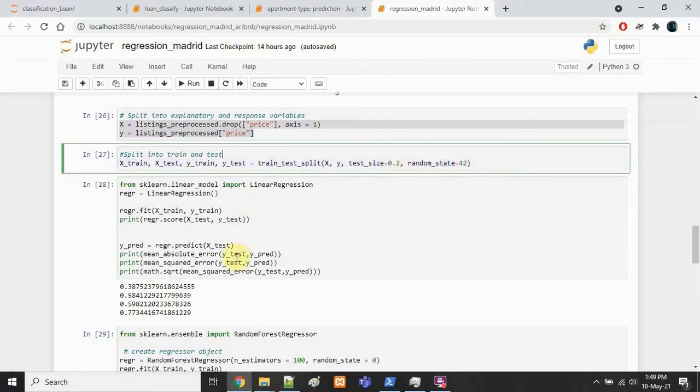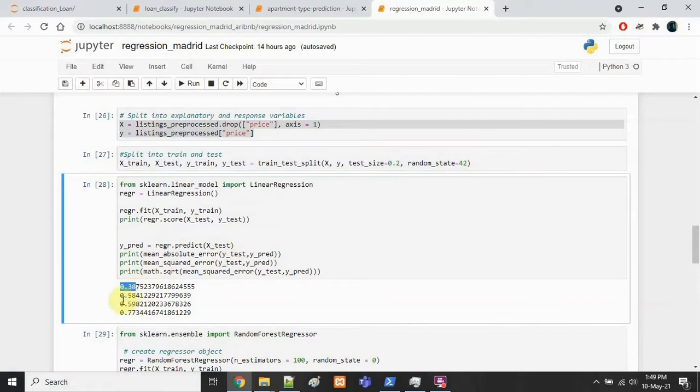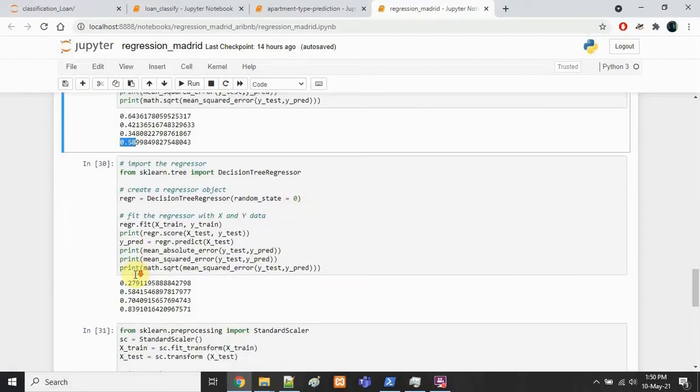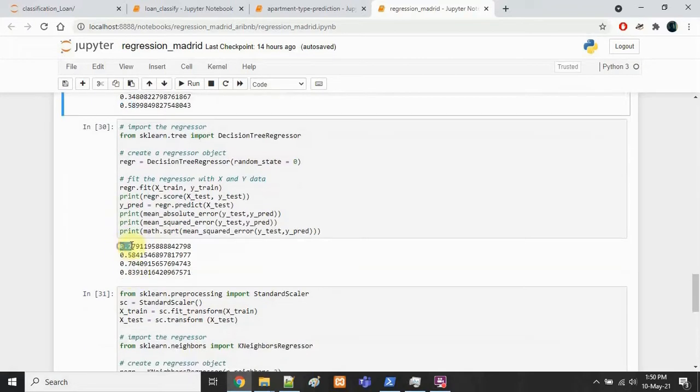That is 80-20. Then we see that the accuracy score with linear regression is 38%, the MAE is 0.58, and RMSE is 0.77. With random forest regressor, the accuracy is 64%, MAE of 0.42, and RMSE of 0.58. With decision tree regressor, it's 27% accuracy, meaning the R2 score, MAE of 0.58 and RMSE of 0.83.